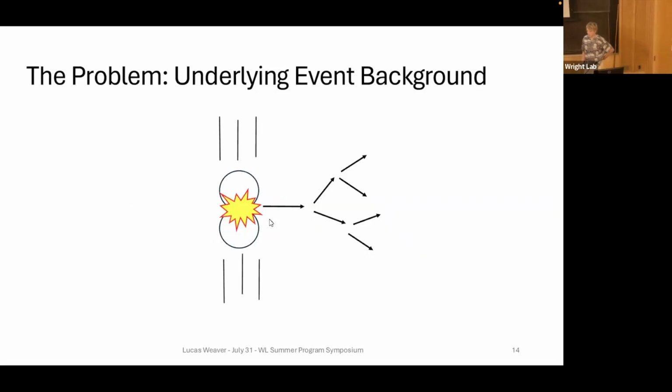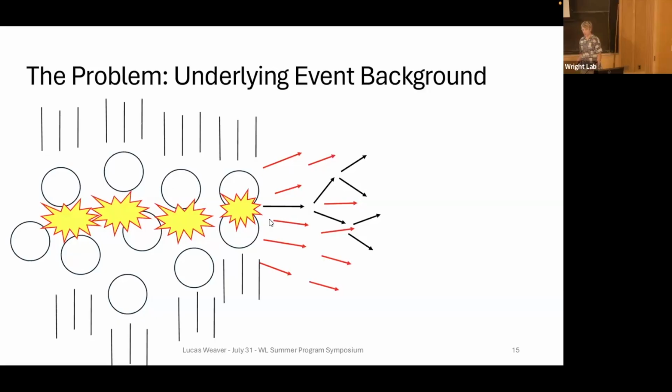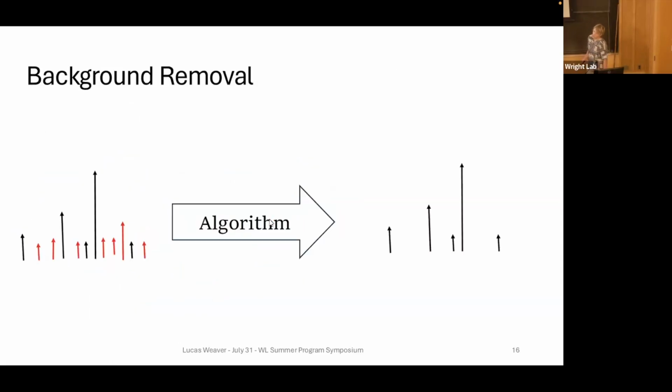The problem is that these jets are happening in the context of a much larger heavy ion collision. The rest of the collision throws many small momentum thermal background particles into the mix, which are incorrectly clustered as jet particles. In general, they add to the jet's full momentum and they obscure its substructure. What we need is an algorithm that can take all the hits on our detectors, the black and red areas, and tell us which hits are actually from particles that we're interested in, the black areas.